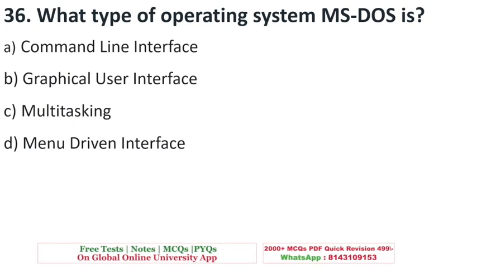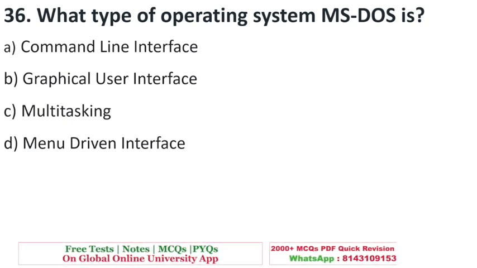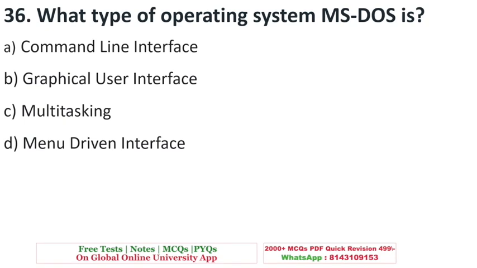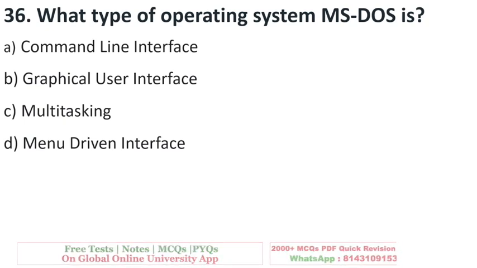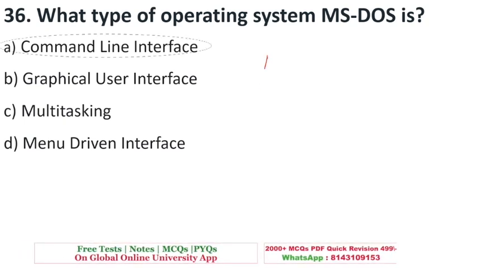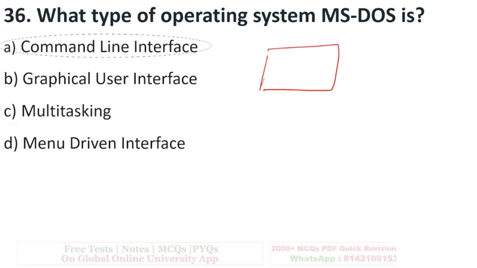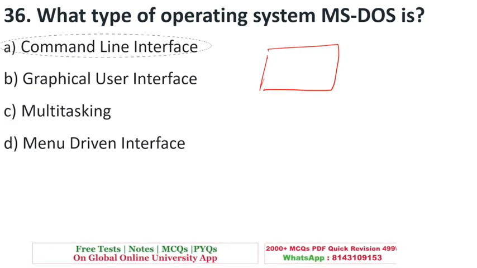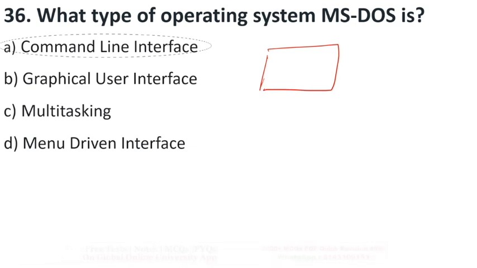What type of operating system or OS is MS-DOS? So MS-DOS is a very old operating system. It is a CLI operating system. CLI means command line interface. You might have seen sometimes you open command prompt and the black screen comes. The same way MS-DOS is a command line interface.